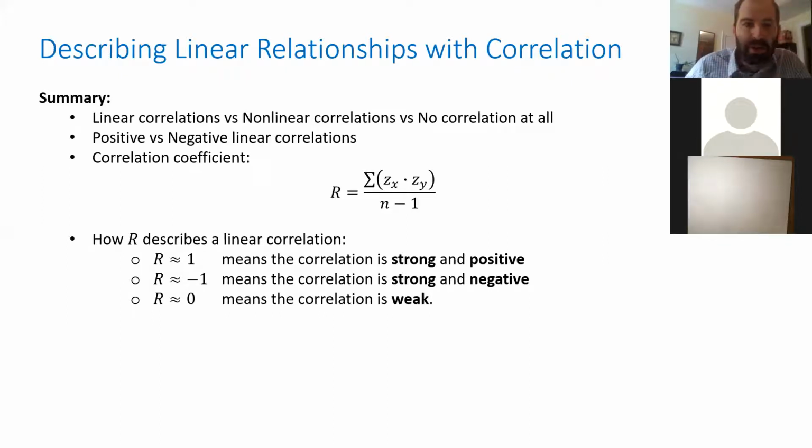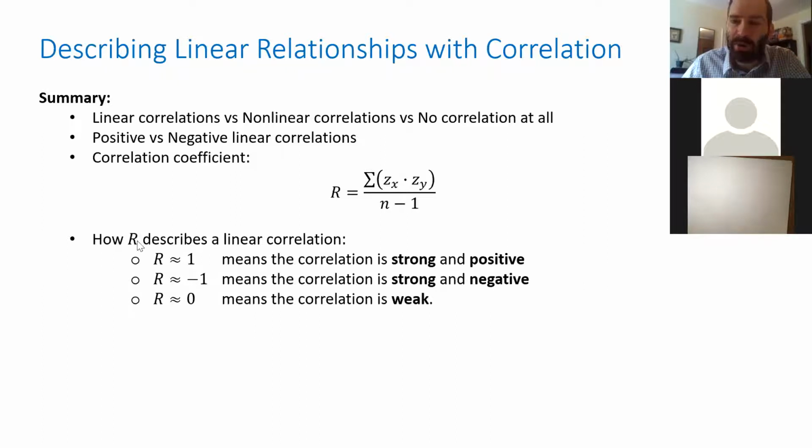We talked about different types of correlations: linear, nonlinear, no correlation at all, what those look like, right? We talked about positive and negative, whether a correlation is positive or negative if it's linear. And we talked about this thing called the correlation coefficient. I talked about how you would compute it. This is the formula. I'm not going to ask you to use this formula to compute it, but we went through why this makes sense for determining this thing and what it is. What is it? Well, that's described right here. It describes the linear correlation.